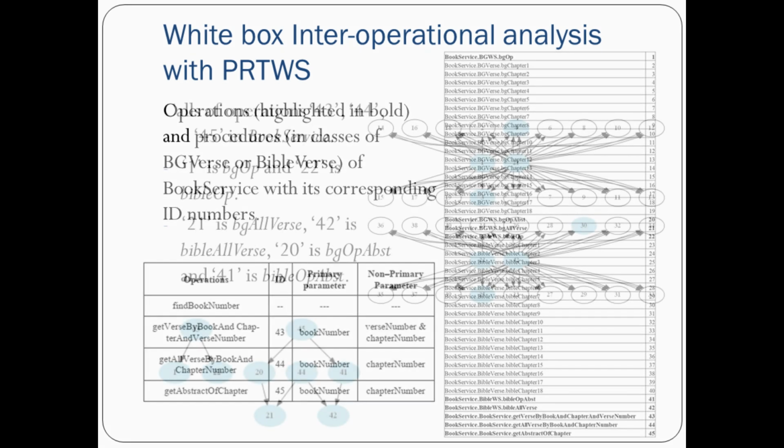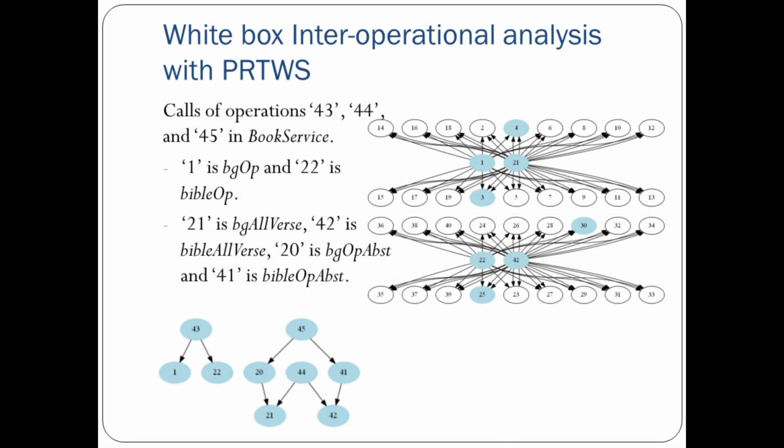Next, these are the call graphs, meaning calls of the service, like interoperational analysis could be done for calls of the 43, 44, and 45 operations or procedures in the book service, like 1 in the BG operation and 22 in the Bible operation are calling different things. Similarly, for the second graph, 22 is being modified, 42 is being modified and calling 25. Because 25 is being changed, 22 and 42 are also being changed. This is how the change analysis was being done.